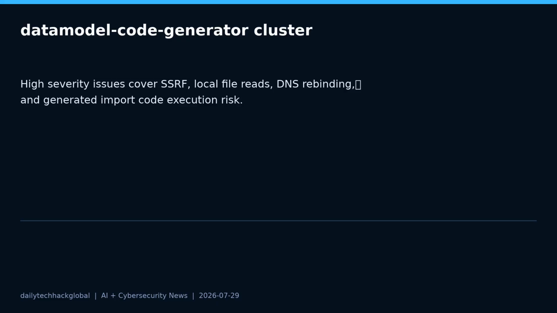If you use the tool with the URL option or remote schemas, prioritize this quickly. The defensive move is not only to upgrade, but also to restrict where build jobs can connect. A CI runner that cannot reach metadata endpoints or internal admin panels is far harder to turn into a useful SSRF pivot.